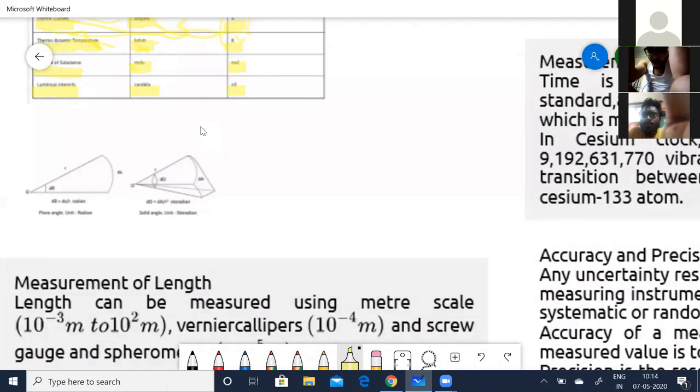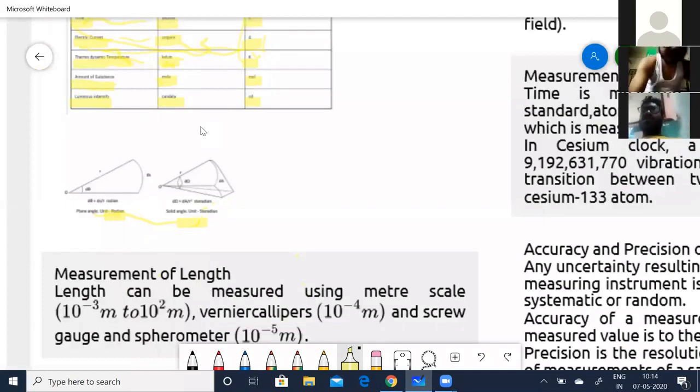I was talking about the radian and the steradian. Radian is generally for 2-dimensional quantities, and steradian is for 3-dimensional solid figures. So remember, these two are dimensionless.